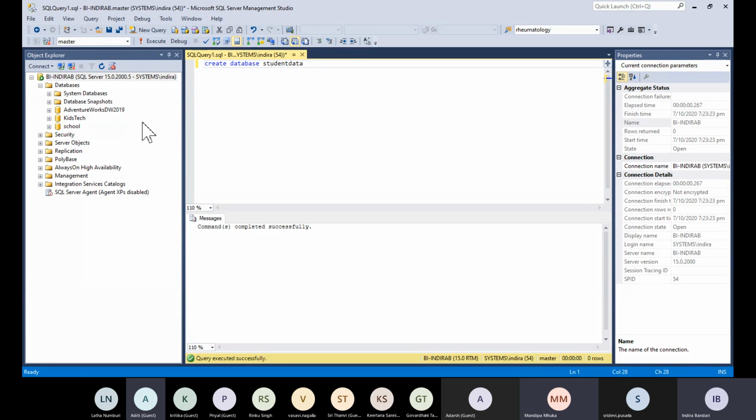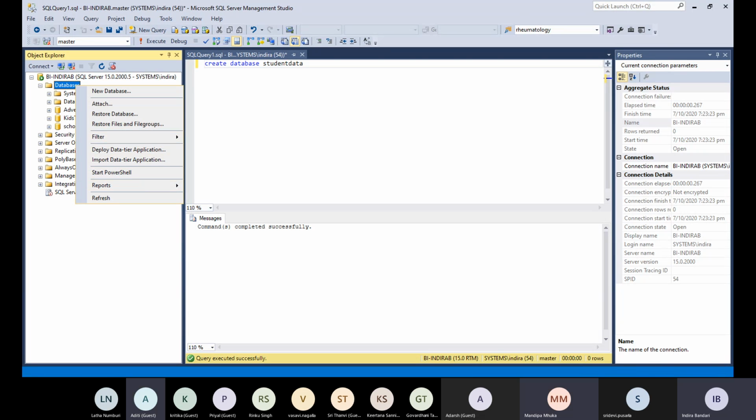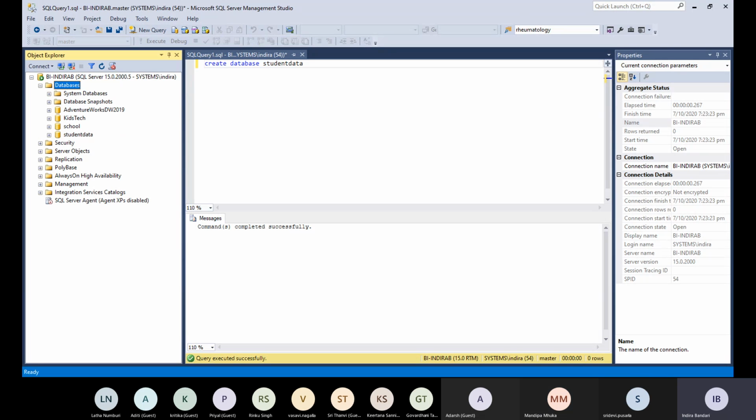No, we don't need to create a table, we can just import. Am I able to see it here? No. So what should I do? Right click on databases and refresh. Now can you see it? Yes, student data is there.